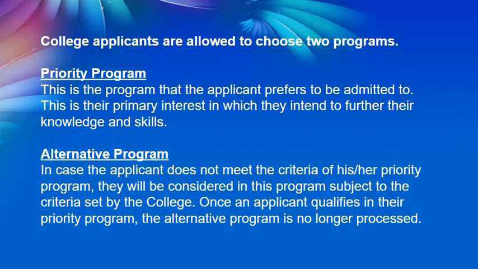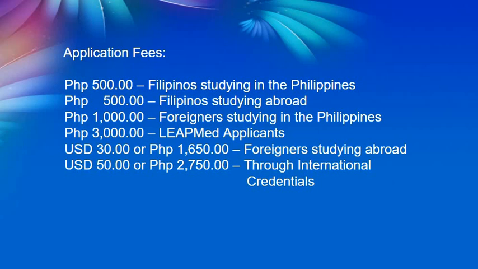Okay, so college applicants, you're allowed to choose two programs. The first is your priority program and then your alternative program. So here are our application fees. If you're a Filipino studying in the Philippines, you just pay 500 pesos.